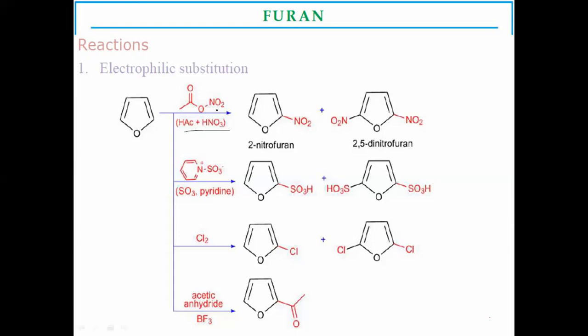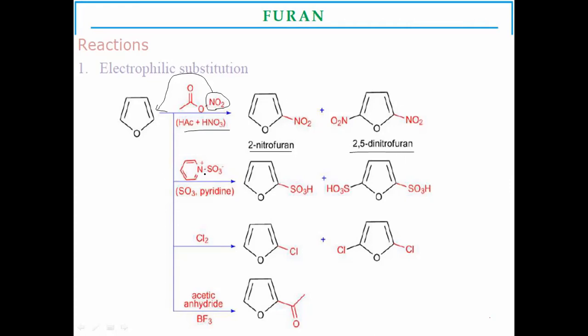The nitro group from the nitrating mixture substitutes over furan to form a mixture of 2-nitrofuran and 2,5-dinitrofuran as products of nitration.